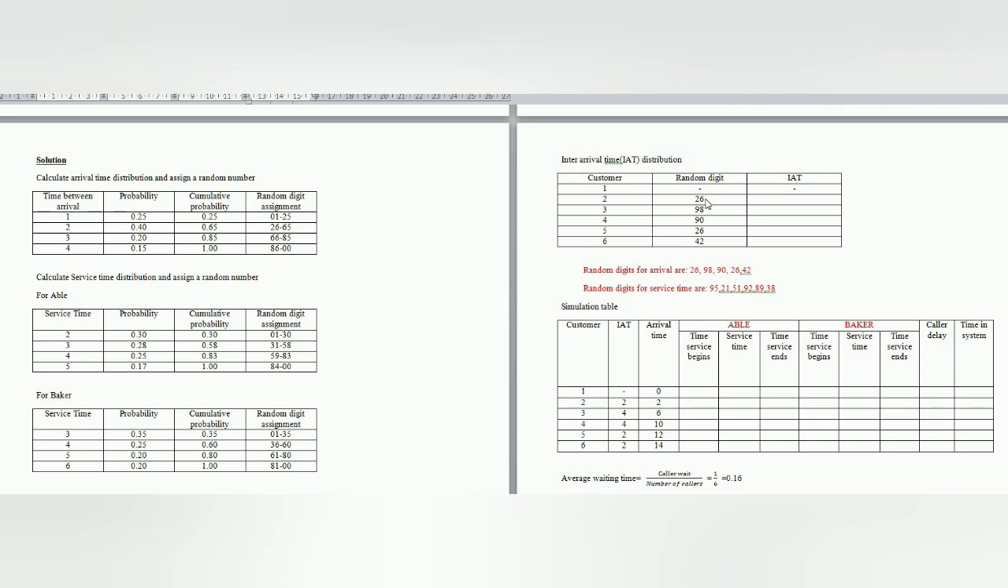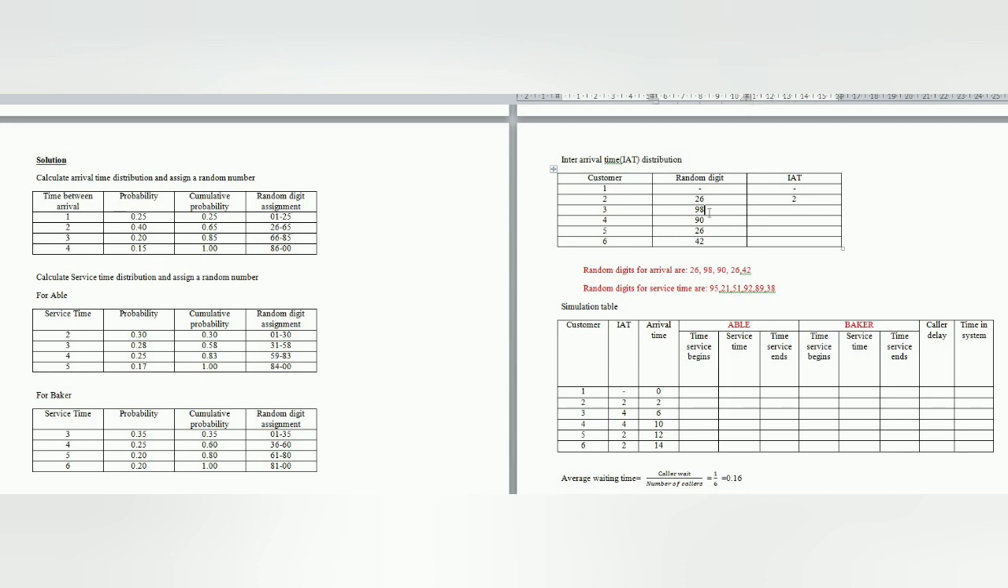And for the second customer, the random digit given is 26. Whatever the value given, we have to set this value for the second customer. The 26 lies between 26 to 65 in the arrival time distribution table. So at that time the time between arrival is 2. So here we have to assign the value. Inter-arrival time for customer 2 is 2.